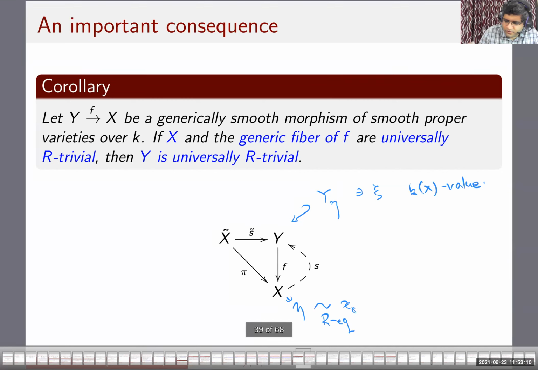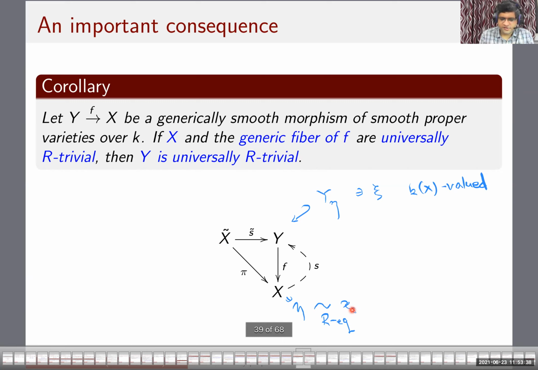This function field valued point gives rise to this rational section, which I have written over here. Now you can resolve the indeterminacies of this section using this X tilde, and then it is easy to see that the generic point of X tilde can be connected to the lift of x naught inside X tilde.